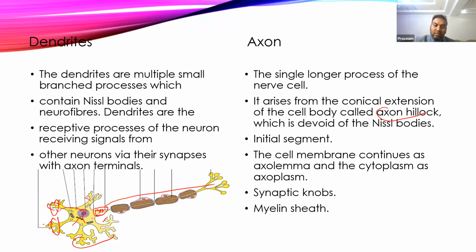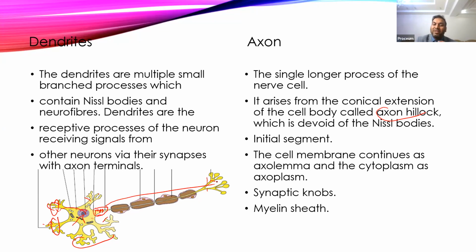So once they move away from the body and reach their definite site at the end, these axons will divide into multiple small processes. So hundreds of small processes will divide, and each process will end with a small dilatation. That dilated portion is called the synaptic knob.